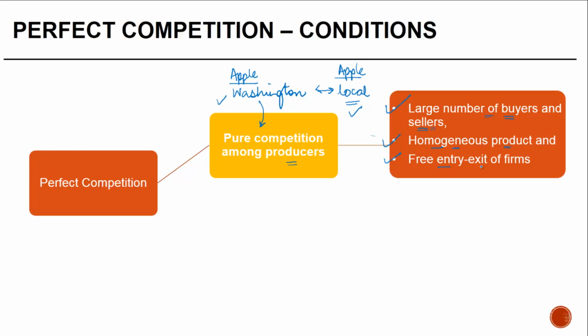There is a free entry and exit of firms. What this would mean is that firms can enter into a market, and they can go out of the market. The cost associated with entering a market is not very high. If a firm has to take a license which is very expensive, let's say in the case of telecom companies, there cannot be free entry because the license costs are very high. Free exit means whenever a firm decides, they can exit from the market if they feel that it's not working out for them.